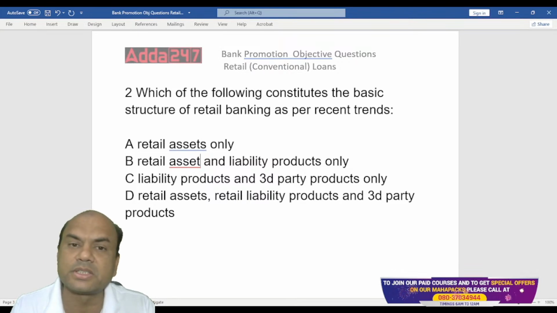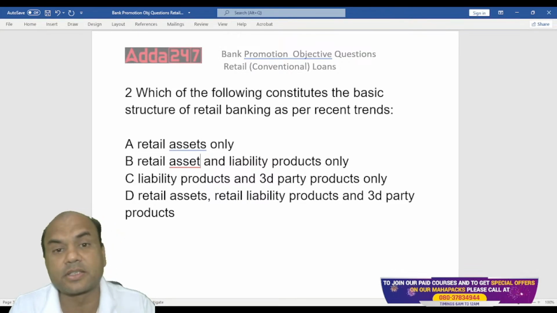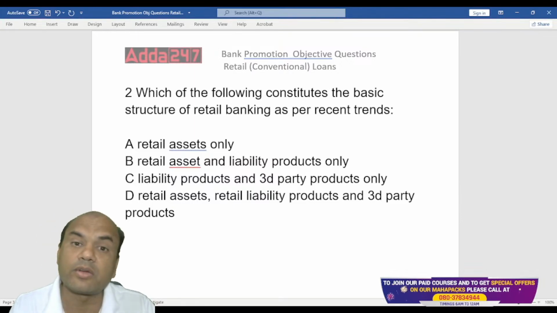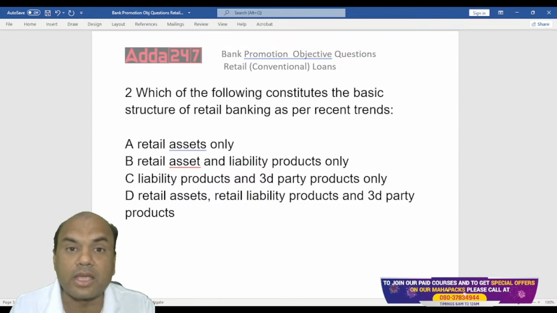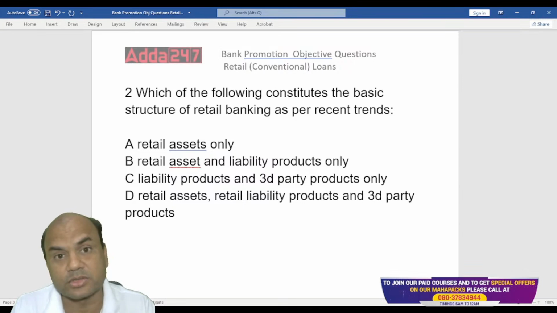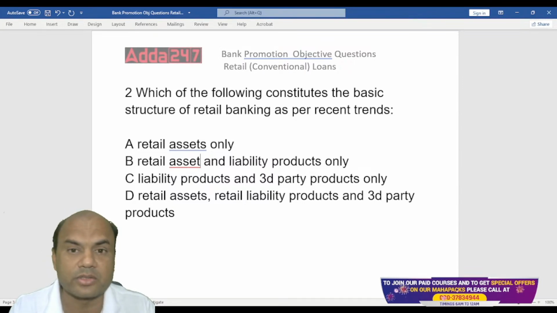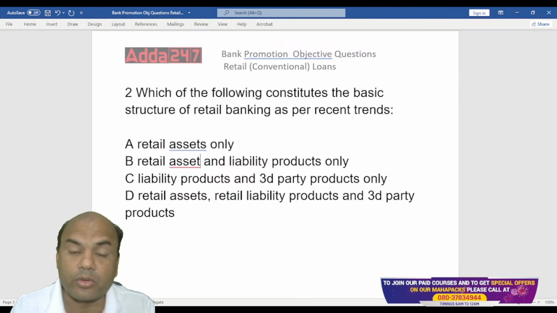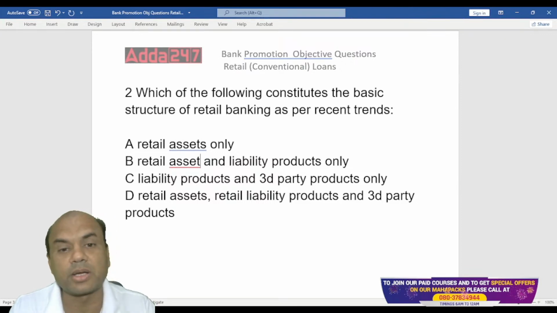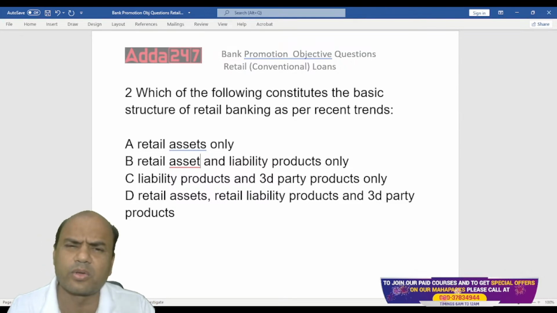Third party products are non-banking products, for example insurance, mutual funds, retail broking. Some banks have their own demat also. There is a factoring product also, but don't go into that.